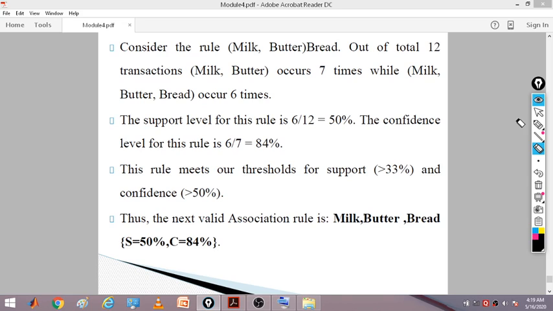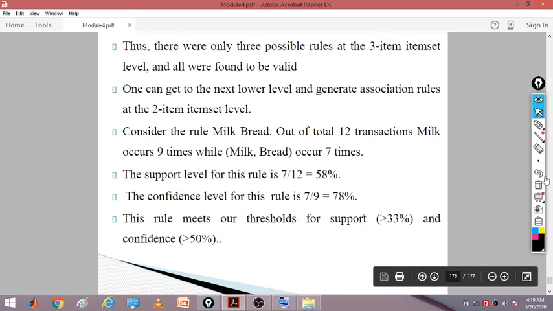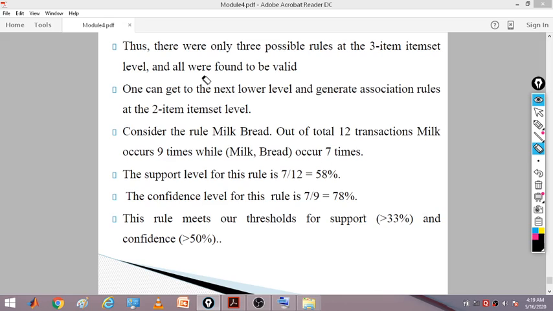confidence level of 84%. So thus there were 3 possible rules at the 3 item set level, and all were found to be valid. So we found 3 rules which were satisfying support and confidence level. One can get to the next lower level and generate association rules at the 2 item set level. We started with 3 item sets and drew rules of 2 item sets. Now we can take the 2 item sets and get new rules for 1 item set.